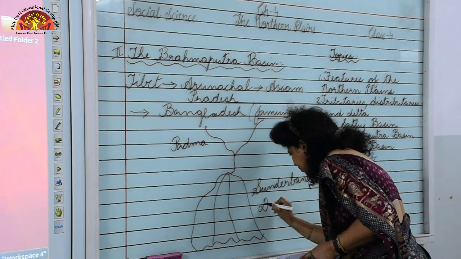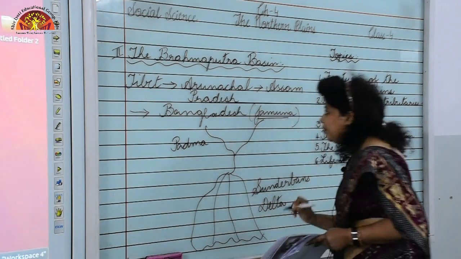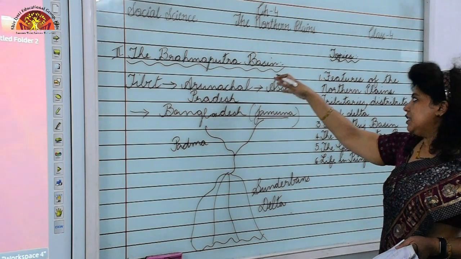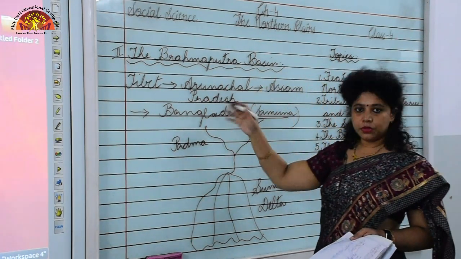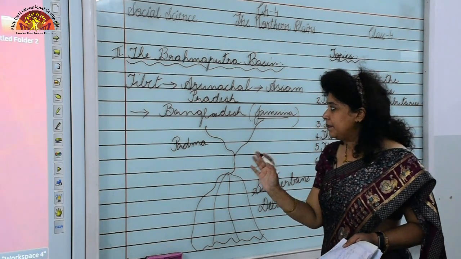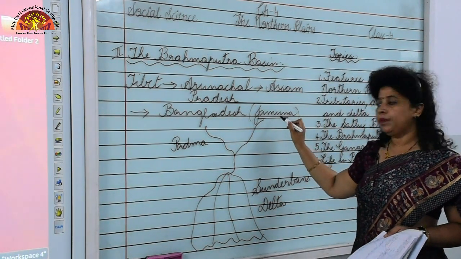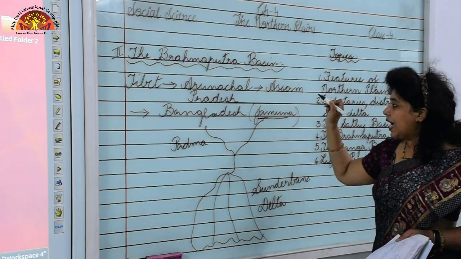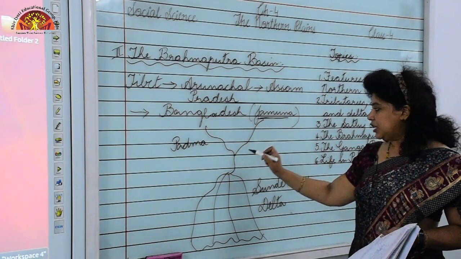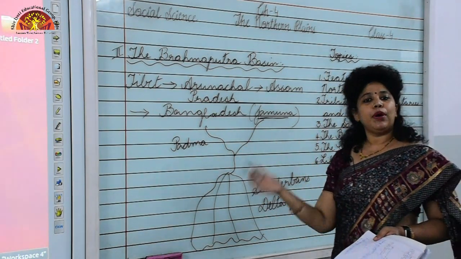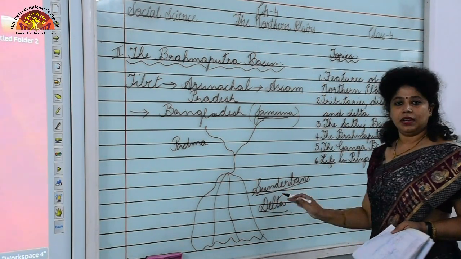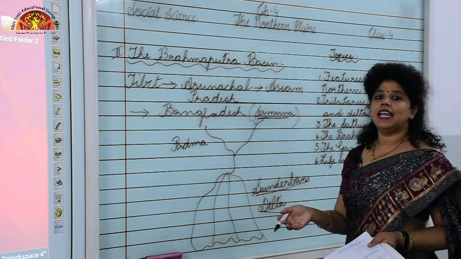So let me just repeat. Brahmaputra starts in Tibet, flows to Arunachal Pradesh, then to Assam and to Bangladesh, and in each place Brahmaputra is known by different names. In Bangladesh Brahmaputra is known by the name Jamuna and here it joins Padma. Padma and Jamuna together form the Brahmaputra Ganga Delta by the name Sundarbans Delta, and this Sundarbans Delta is the largest delta in the world.